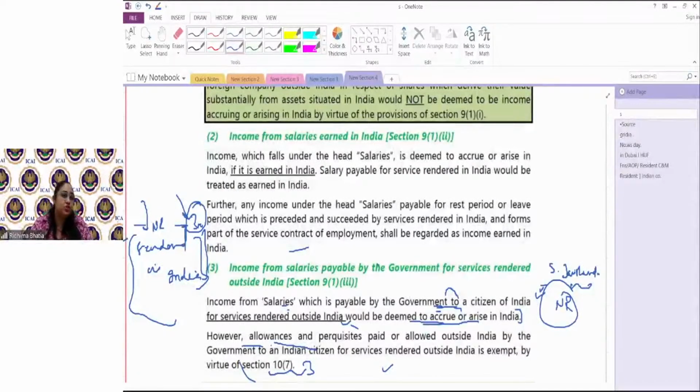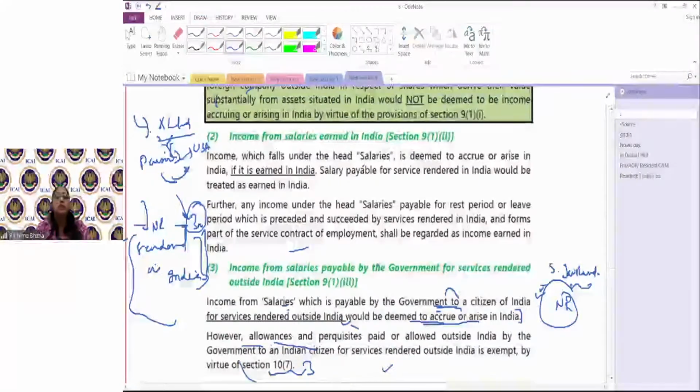अब वो pension, अब जैसे pension है, pension is in respect of services. Now suppose I got retired, ठीक है, I was serving with X Limited, okay, throughout my life. Now when I got retired, I moved to my sons who are living in USA. Now I am receiving pension. Now pension is getting for my services which I gave to X Limited. After retirement pension मिलता है. अब वो pension मुझे US में ही मिल रहा है. I'm receiving it in US.